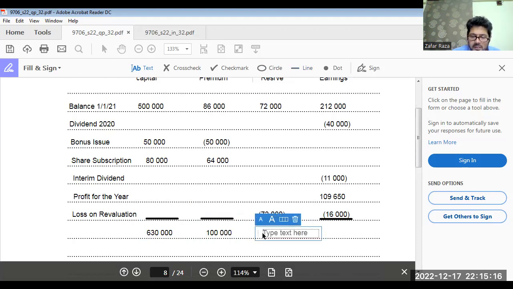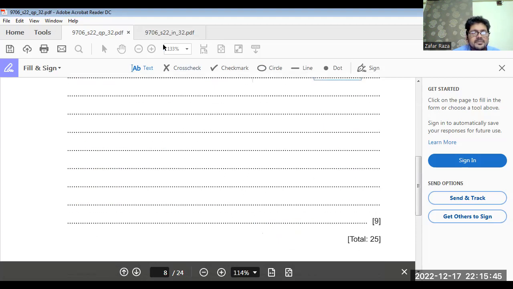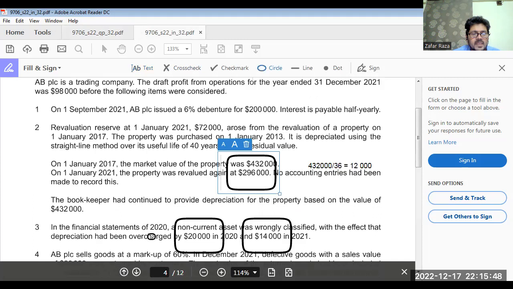Okay, here we have to put 0. In accounting, always put 0 like this. Okay. And here 212 minus 40 minus 11 plus 109.65 minus 16. 254,650. This is the answer. Okay. What next? Anything else?